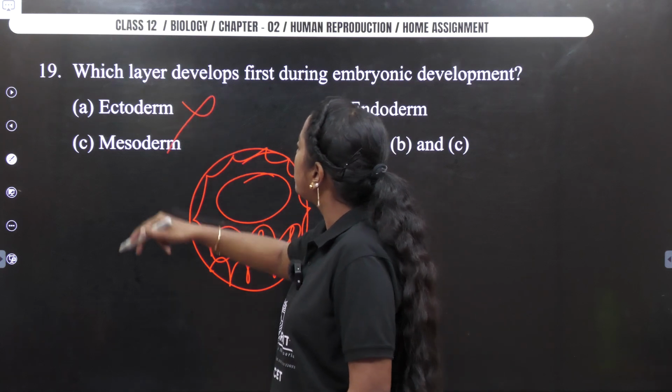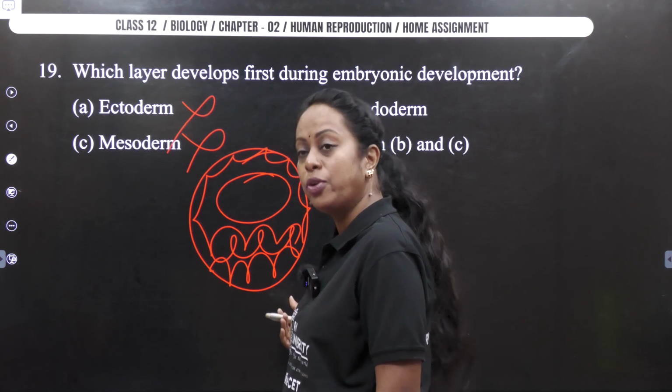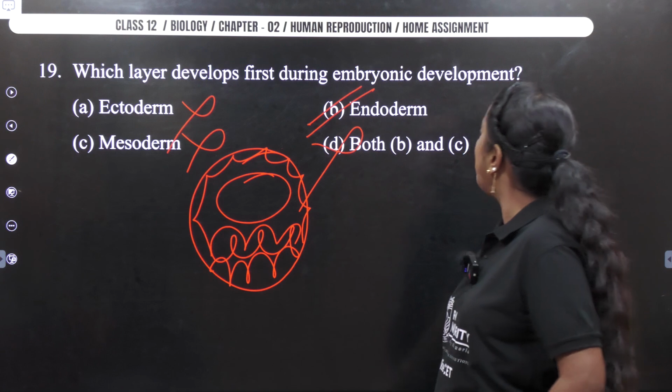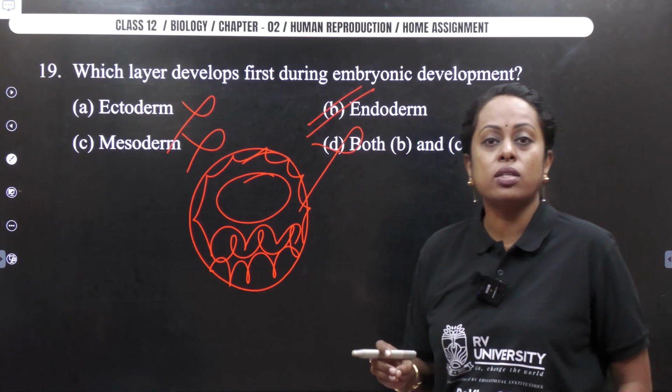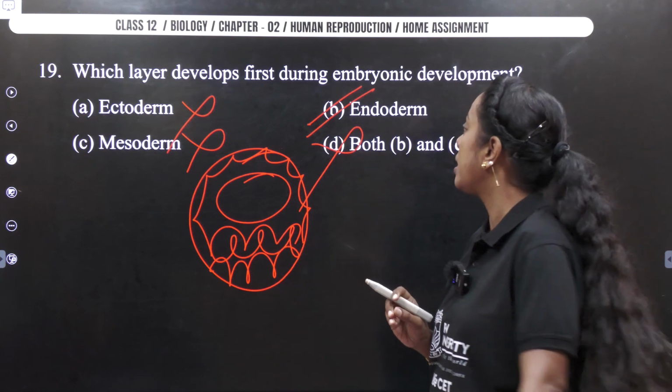So those inner cells will be called as endodermic cells. So I will not choose the option ectoderm. Mesoderm is formed because of ecto and endoderm. So my answer becomes endoderm, not both B and C. Okay. So this is also your NCERT question. Please read the sentences of your NCERT.